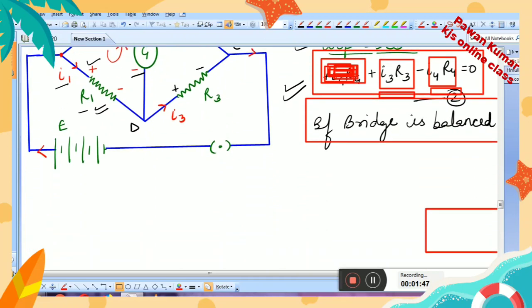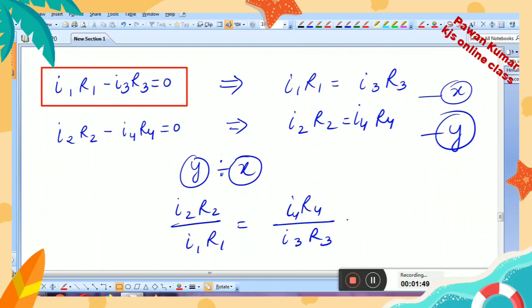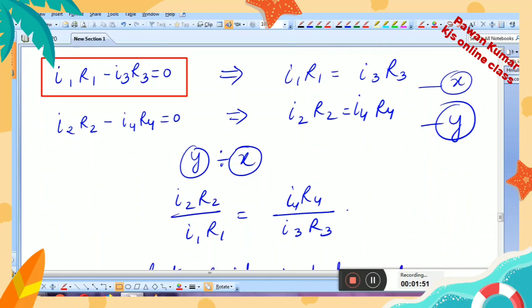This is the scenario. Now after this, what will be the changes? Let me tell you. Here in place of I3 R3, what will come? I2 R2, and in place of I2 R2, what will you have? I3 R3.